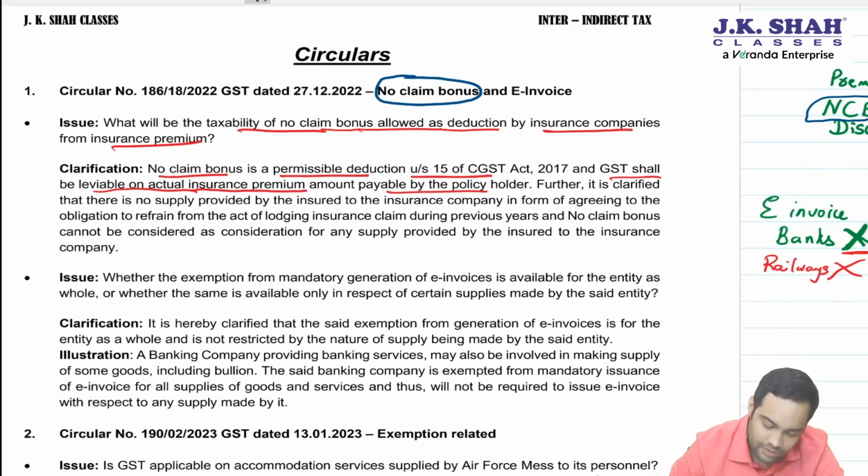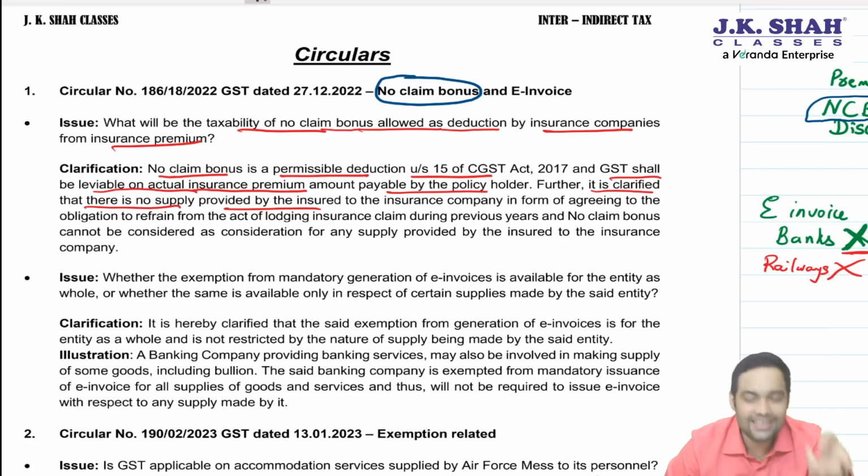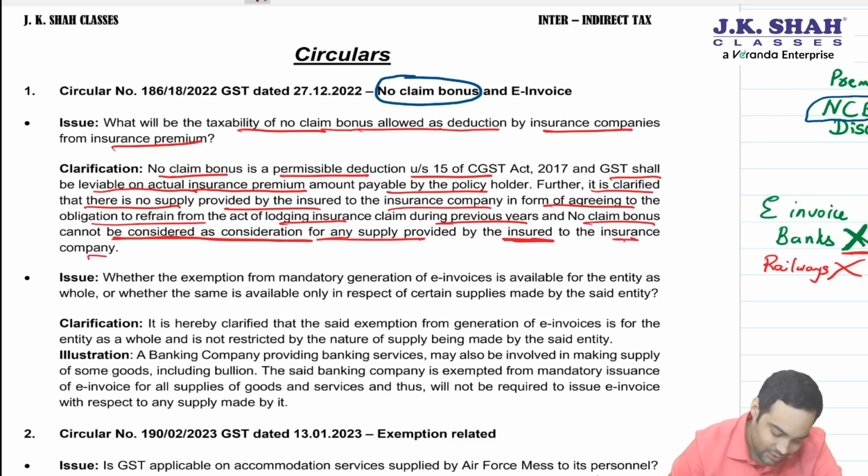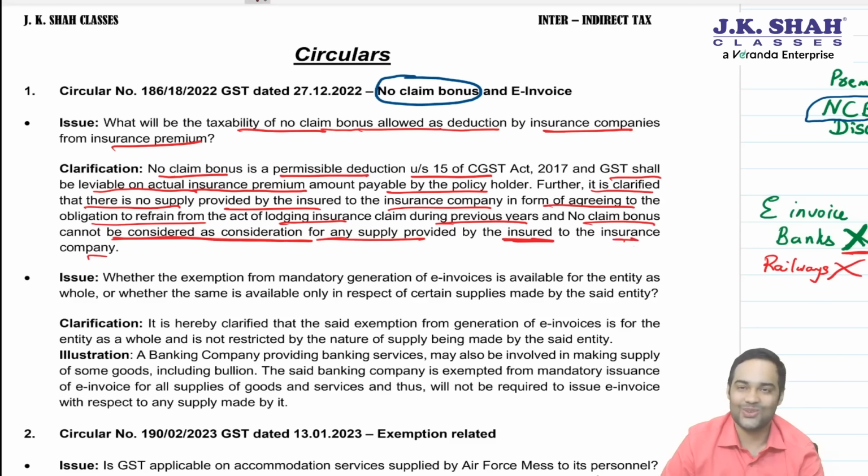Further, it is clarified that there is no supply provided by the insured to the insurance company in the form of agreeing to an obligation to refrain from an act of lodging insurance claim during previous year, and no claim bonus cannot be a consideration for any supply provided by insured to insurance company. Obviously, people, it's not agreeing not to do something. I am agreeing not to claim so that I get a no claim bonus. There is no supply for consideration.